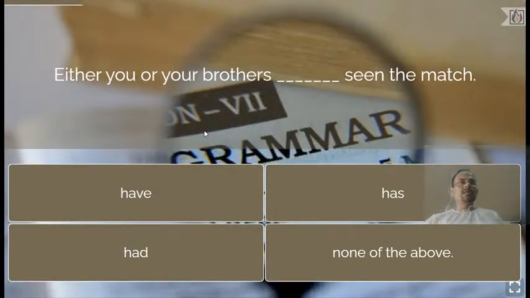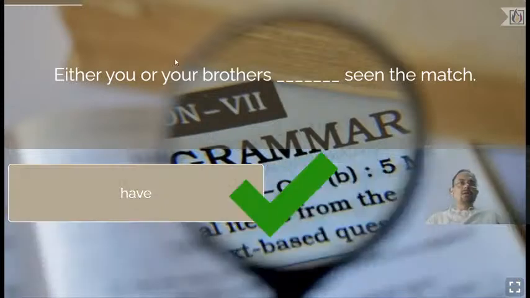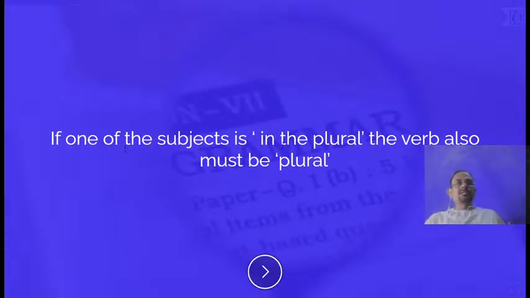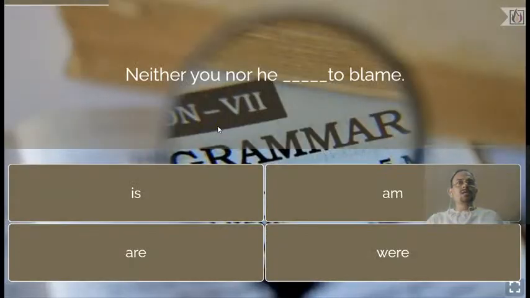Third question, either you or your brothers dash seen the match. Either you or your brothers have seen the match. Okay, so I'll have to check on the have option. If one of the subjects is in the plural, the verb also must be plural. Okay, next is neither you nor he dash to blame. Is it is, am, are or were?